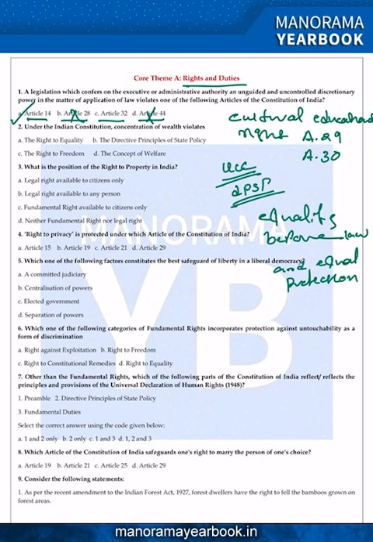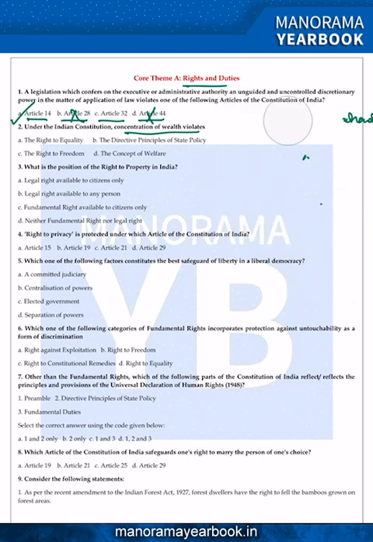Second: under the Indian Constitution, concentration of wealth violates which of the following? Option A, right to equality. Option B, DPSP. Option C, right to freedom. Option D, concept of welfare. Many people may be confused between options B and D. You know that wealth is a socio-economic principle, which is part of the DPSP of the Indian Constitution.